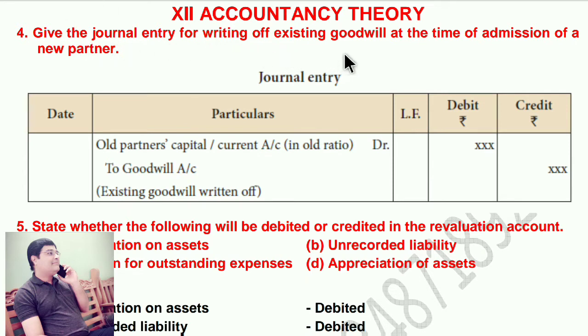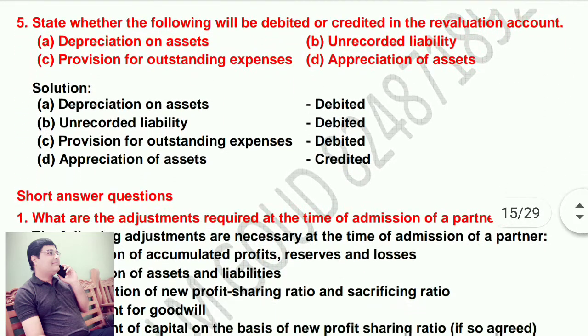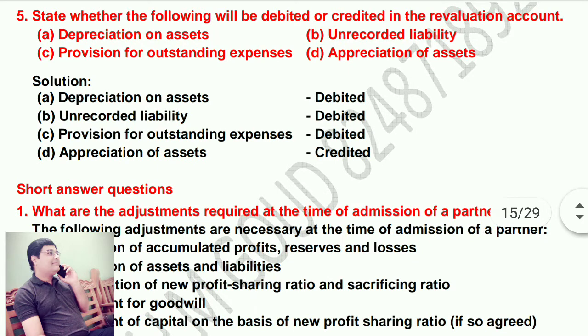Now we move on to the next question. Give the journal entry for the write-off of existing goodwill at the time of admission of a new partner. This journal entry is: old partners' capital or current account, in old ratio, debit to goodwill account, existing goodwill written off.